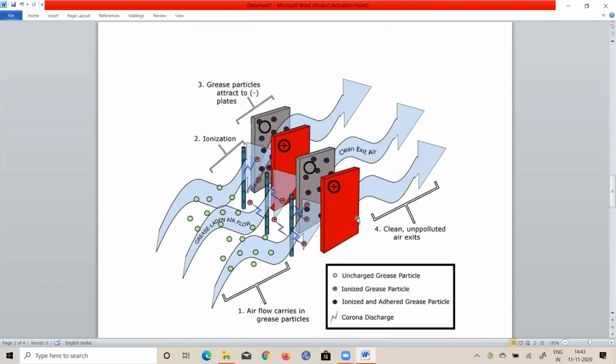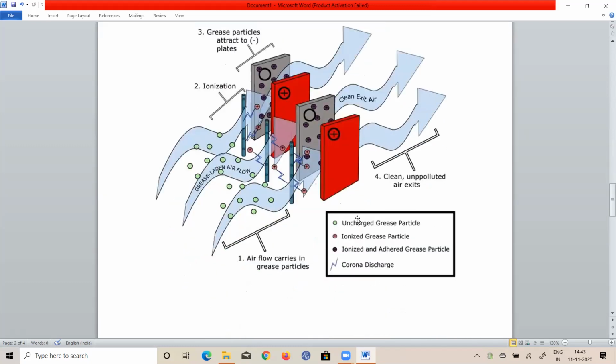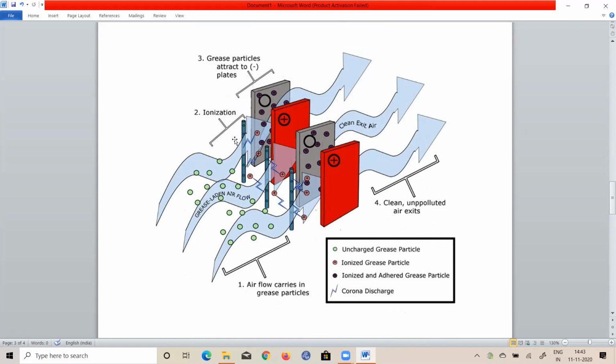Then electrostatic precipitator, you see, electrostatic precipitator. See, ionization means the particles will be ionized, chargeable. The particles get charged because a high voltage difference will be there. So some ionization equipment will be there. So here, see here, airflow carries in grease particles. Okay, so grease particles are attracted to negative plates. Ionization is there before that actually.